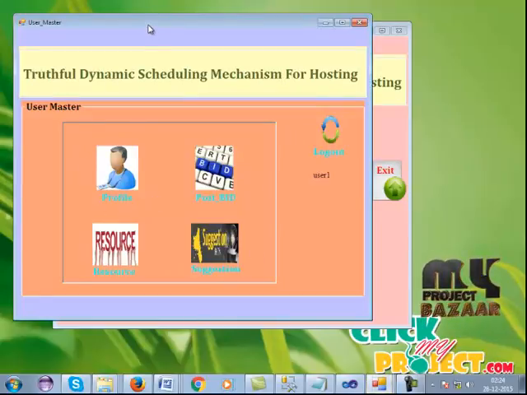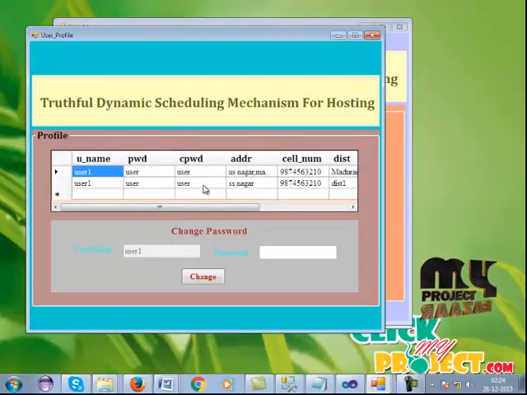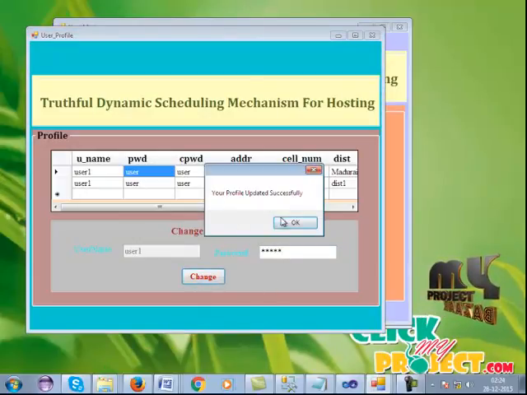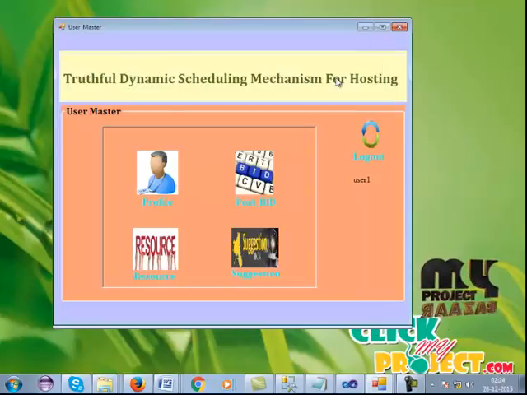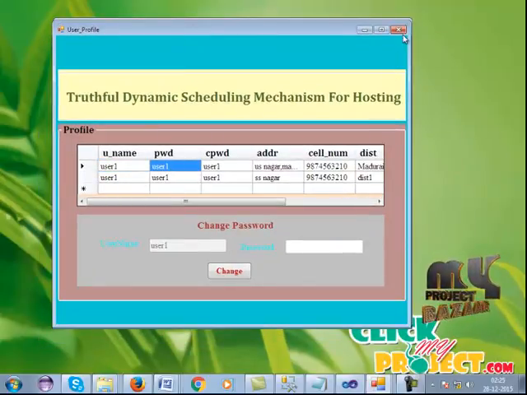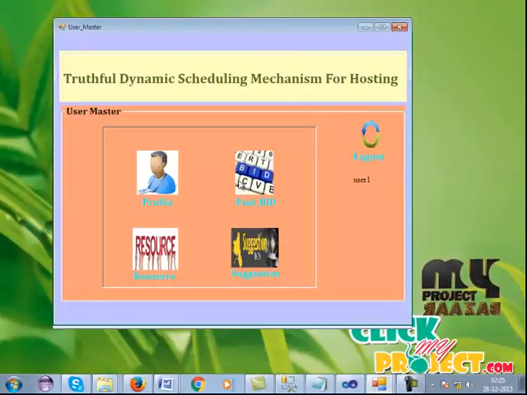This is the user panel. This is the user master page for this project. Here the profile contains the list of user details. Here the username and user password are available, and they can change the user password. If I give the changed values, the profile is updated successfully. If you want to check whether the password has changed, click the user profile again and the password will be changed. The post bid option sends the request for the bidding process.